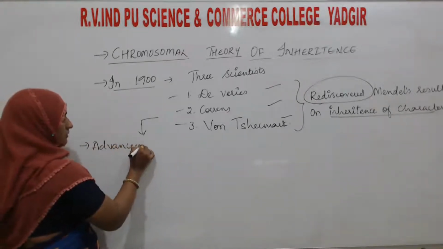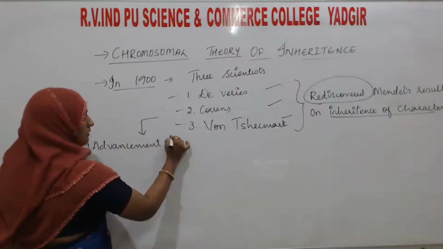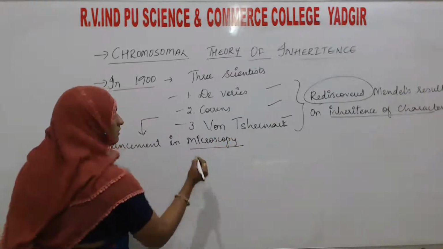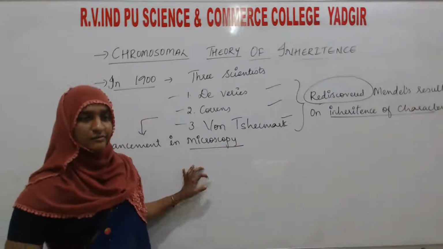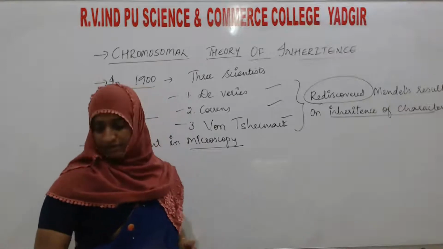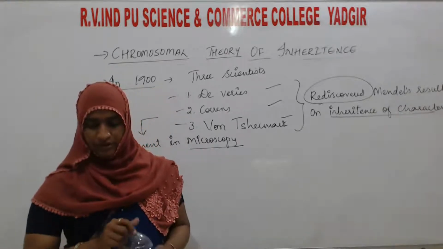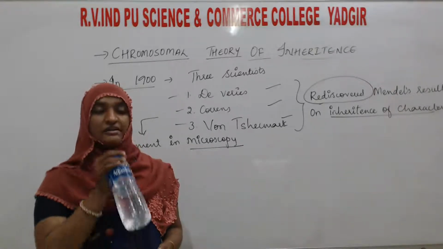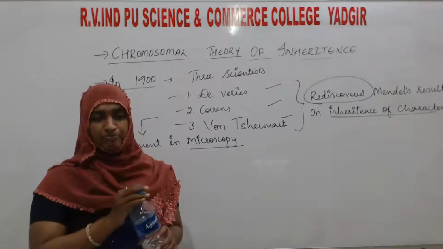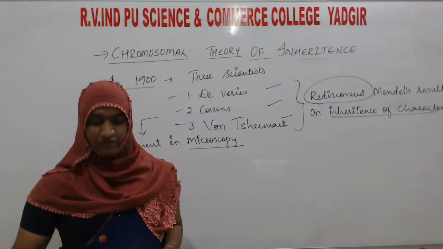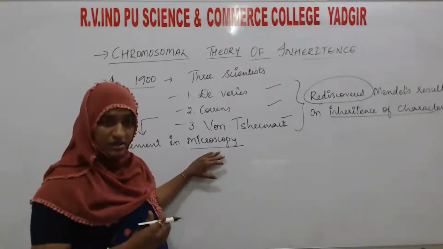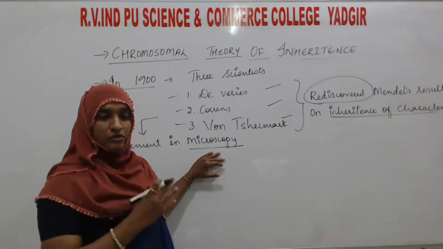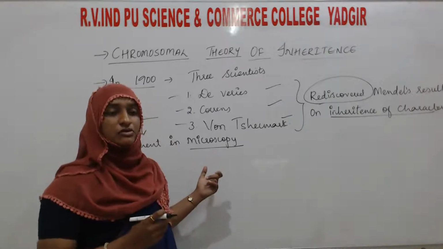Advancement in microscopy. They used a particular instrument or device that we call the microscope. Scientists were able to carefully observe the cell division by using the microscope. Here, it may be a simple, compound, or electron microscope.